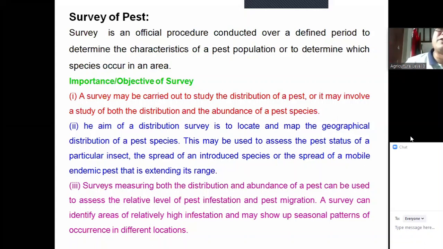How many species of insect present in a crop pest? Say for example, if we consider the rice crop, how many species right now or for a certain period of time present in that particular rice field? To take the data all about this in an official procedure is the survey of insect pest.